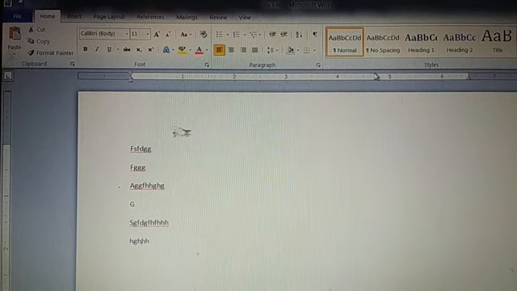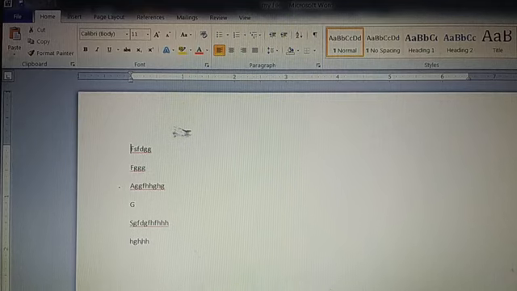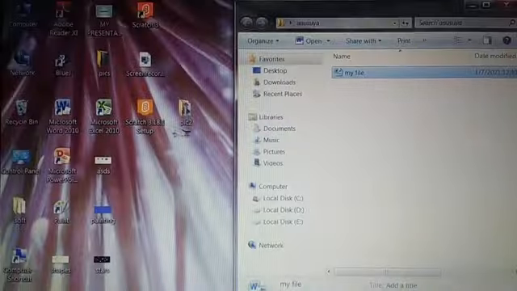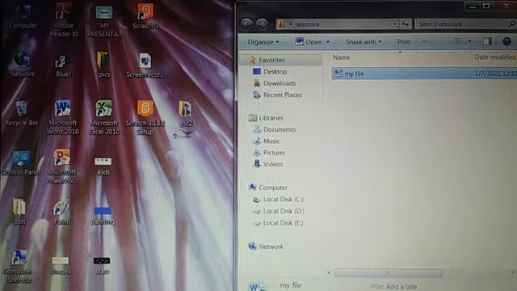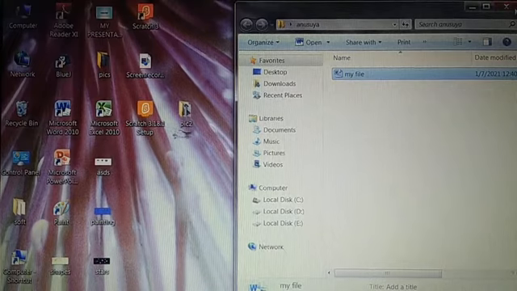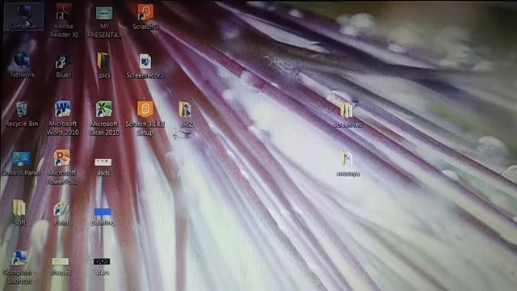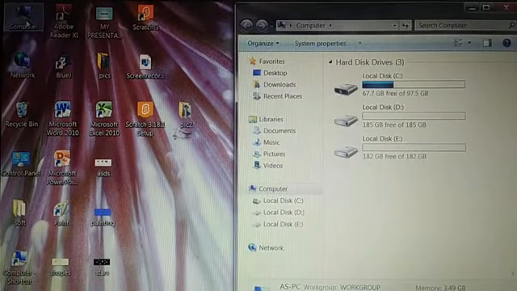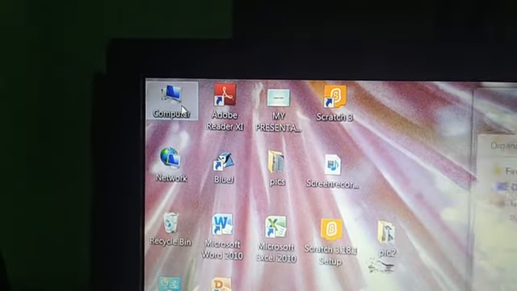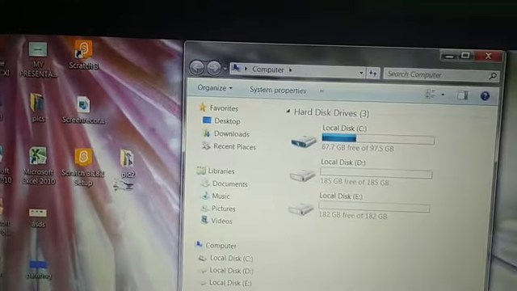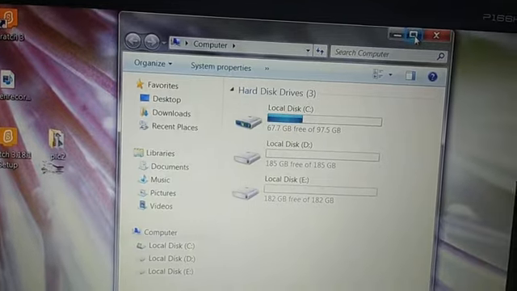Opening a file or folder, double click on it. Okay, now you see, page number 80, it is given topic opening a file or folder. So go to the computer icon. Have you seen the computer icon? Here. This is computer icon. Do double click here. Okay, computer icon is open.